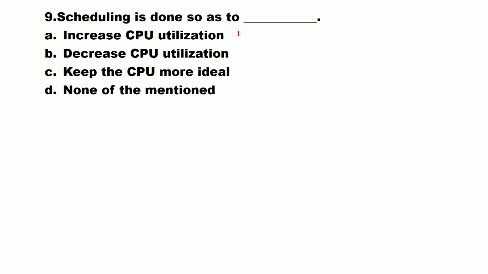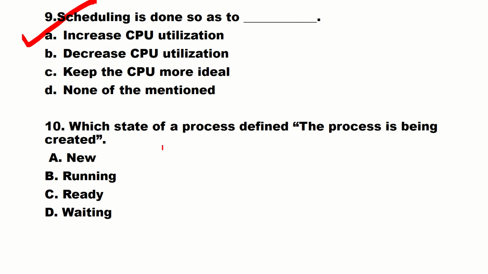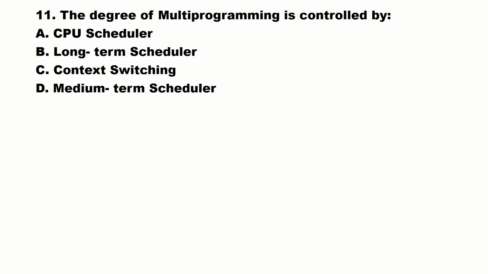Scheduling is mainly done to increase CPU utilization. Okay. Which state of a process defines that the process is being created? The starting of the process. When it is created, it will be in the new state. That's a very simple question. Basic things.